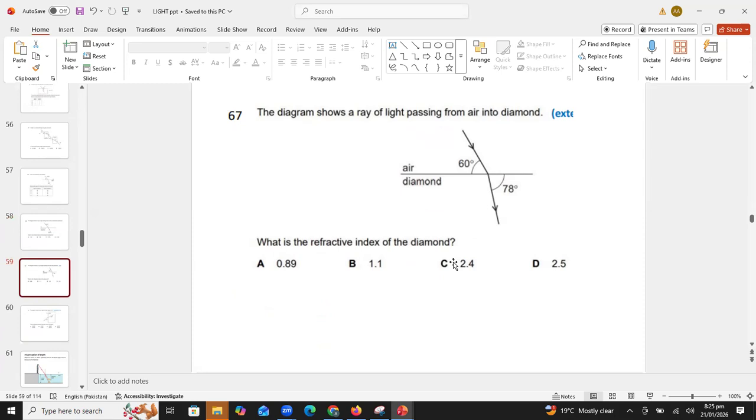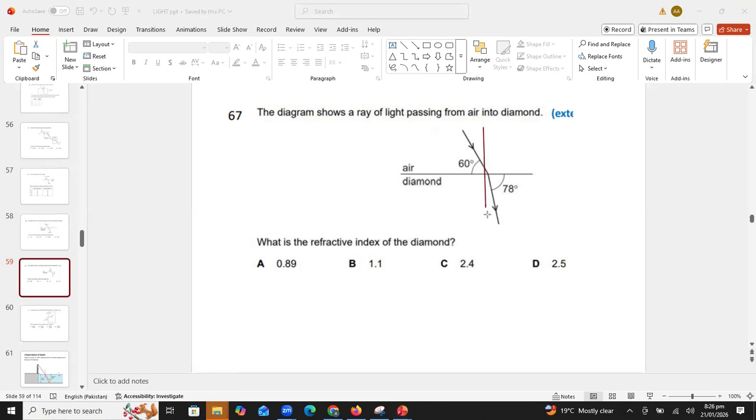Now, question number 67. In question number 67, they are saying the diagram shows a ray of light passing from air into diamond. Two angles are given, which are 60 and 78 degrees. What is the refractive index of the diamond? So students, first of all, tell me, are these two angles correct?